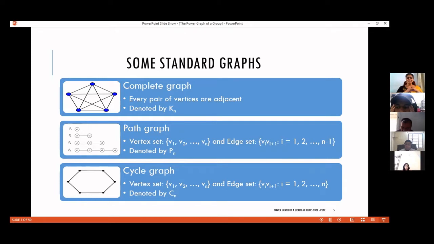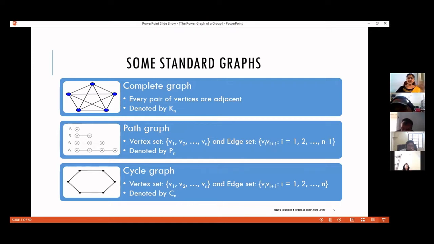Okay. So another class is cycle graphs. Cycle graphs is nothing but the end vertices of the path are made adjacent to each other. Again, the vertex set is v1, v2, etc., vn. And vi is made adjacent to vi plus 1 for every i equal to 1, 2, etc., n, where by vn plus 1, we mean v1 itself. That is, we are taking mod n, congruence with n, while considering the suffixes. So that gives me a cycle. And here I have given the picture of a C6.